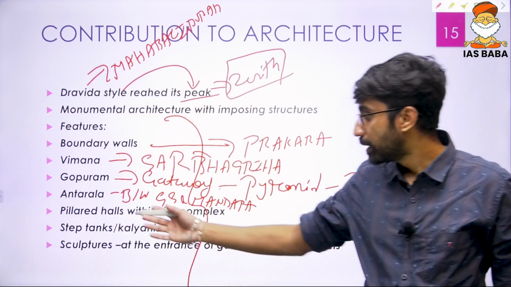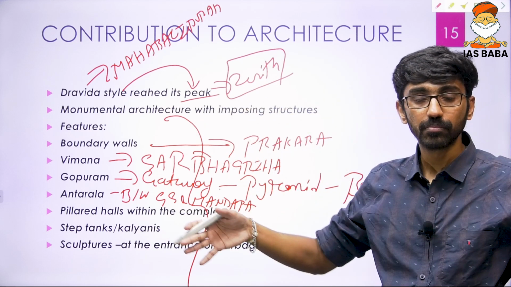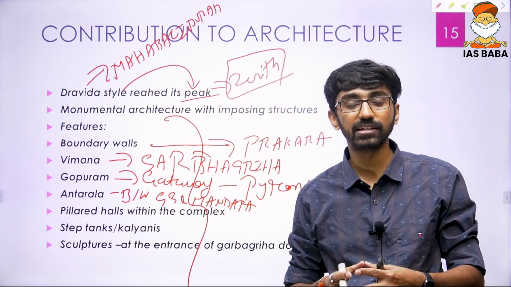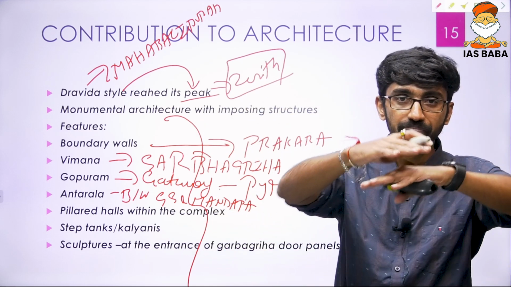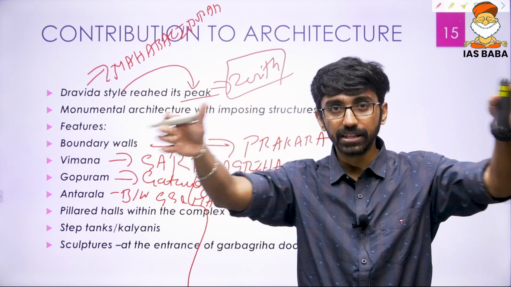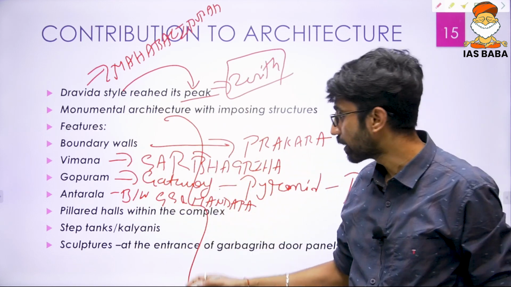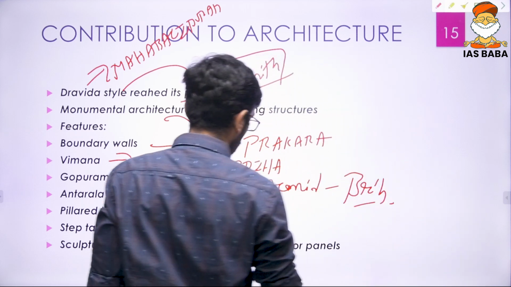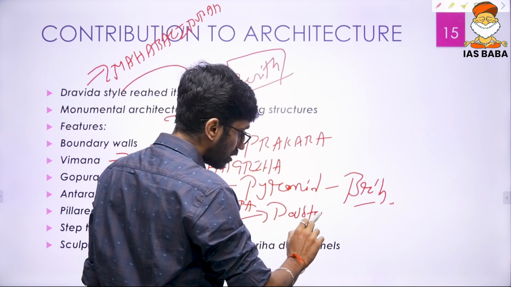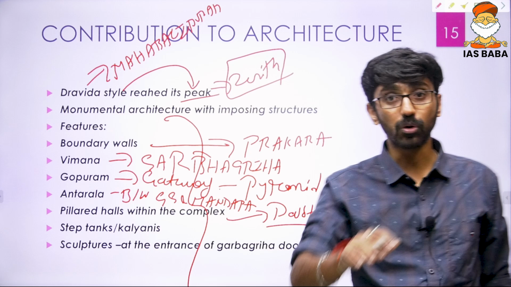And then pillared halls within the temple complexes, because that is one of the unique features of the Dravidian style of architecture, that is putting the temples within the temple complex, within the boundary walls, and along with those boundary walls we can have pillared halls which devotees can use around the temples.